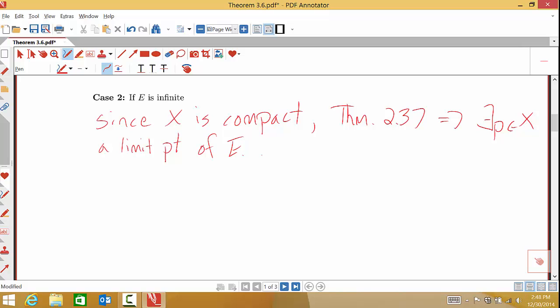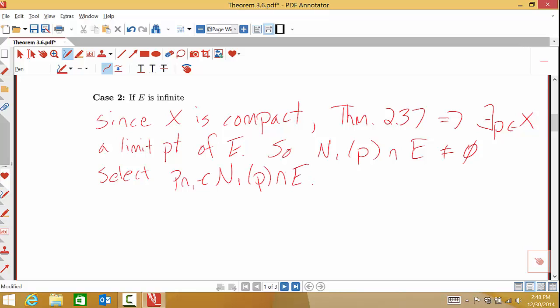Okay, so let's take a neighborhood with radius 1. So a neighborhood of P with radius 1, if we intersect that with E, it's not empty, by definition. So we're going to now select one element, let's say p_n1, in this neighborhood N_1(P) intersect E. So we're going to start building our sequence. We have one element of it.